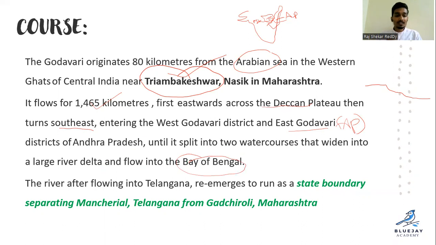And you can see the river, after flowing into Telangana, reemerges to run as a state boundary separating Telangana's Mancherial district from Gadchiroli district of Maharashtra state, right?